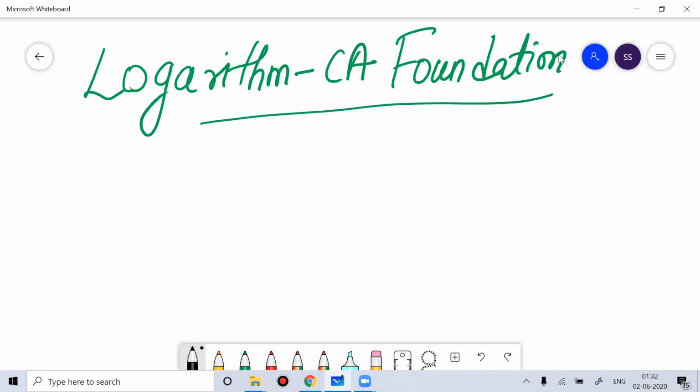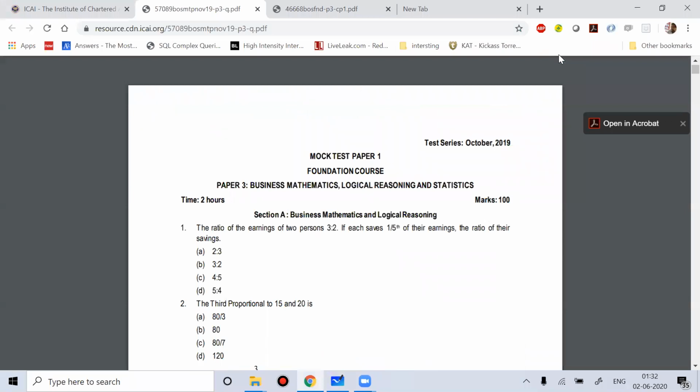This is Amit Kumar Singh, and welcome everyone to my class on logarithm, which I'm going to discuss from a subject called business maths, statistics, and logical reasoning. When I talk about this subject of the CA Foundation exam, you have to write a 100 marks exam, which you have to do in 2 hours, and the negative marking pattern would be 4R minus W.